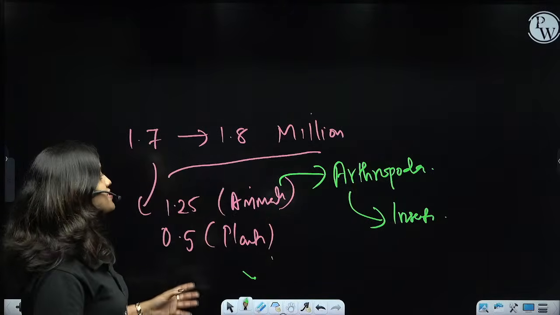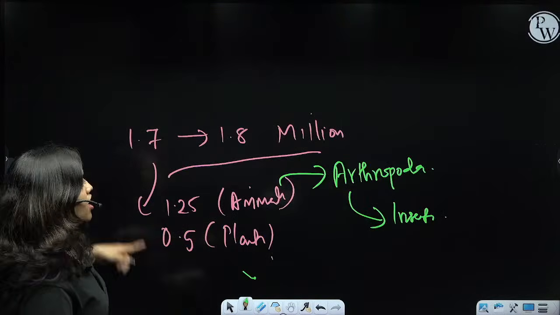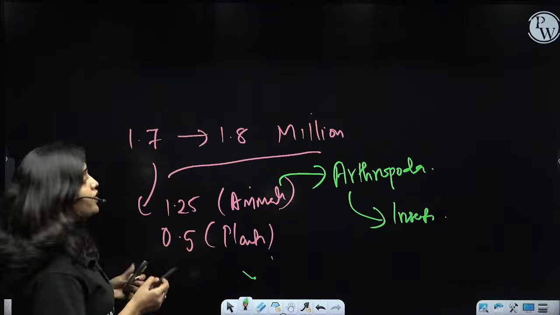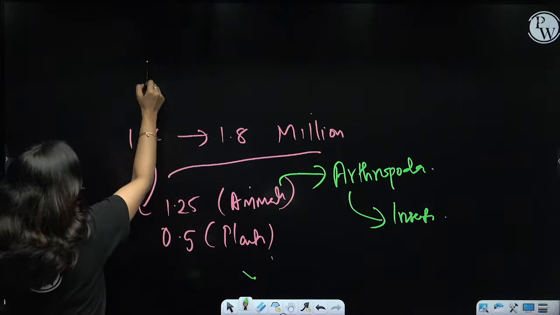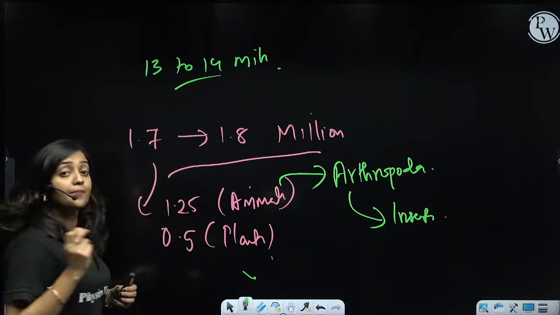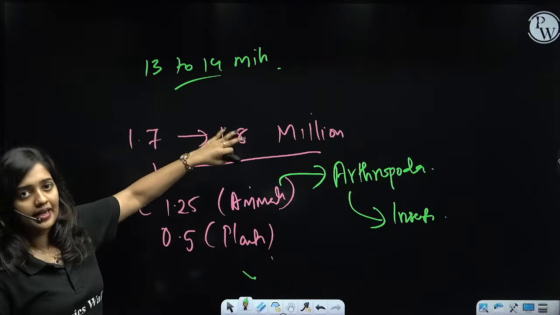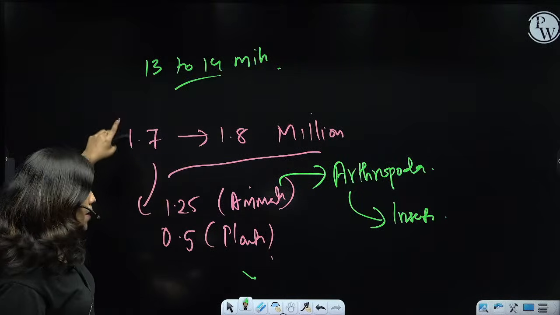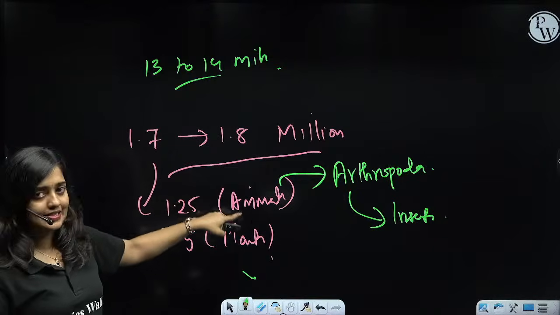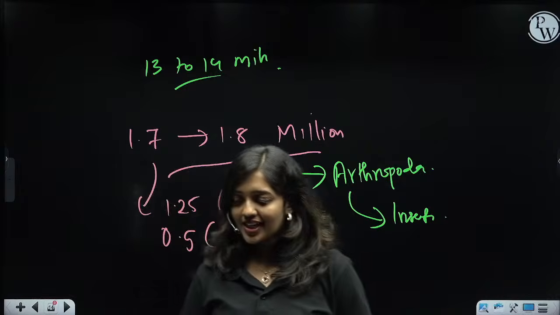Our estimate is like this. While calculating all the discovered and undiscovered species, there will be almost 13 to 14 million species, and among these, the discovered species number is 1.7 to 1.8 million. That much discovered species is there. Among that, 1.25 million are animals and only 0.5 million are plants. Okay, right? Clear?